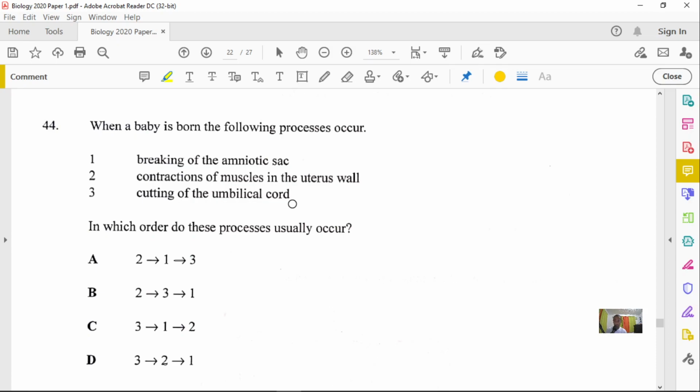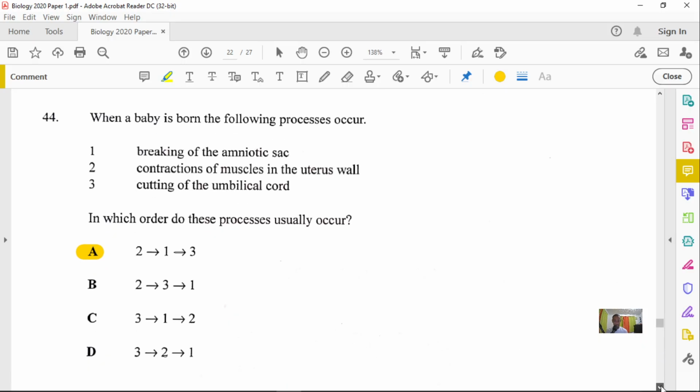Okay, so the question is, in which order do these processes usually occur? The first thing is that the mother will tend to go under labor first. So number 2 will have to be first, because that is the contraction of the muscles in the uterus. And then the next thing that will happen is that the amniotic sac will break. So there has to be number 2, then number 1, and then the last thing that will happen is number 3. So there goes our answer here. It is option A for number 44.